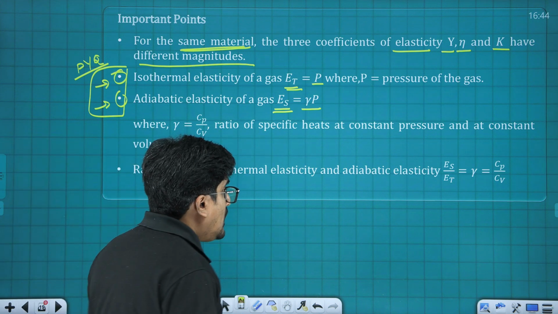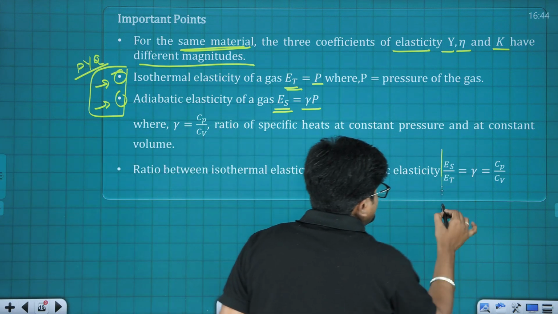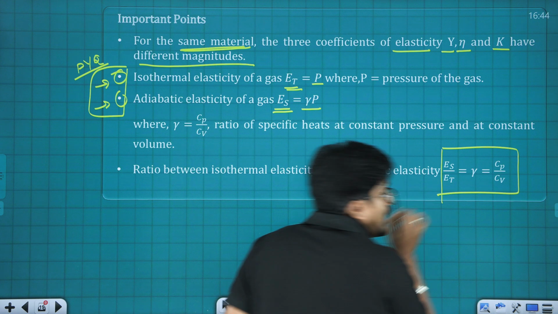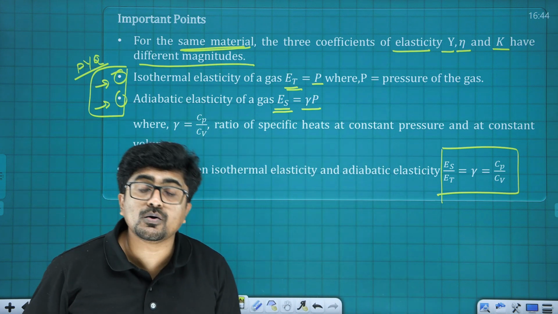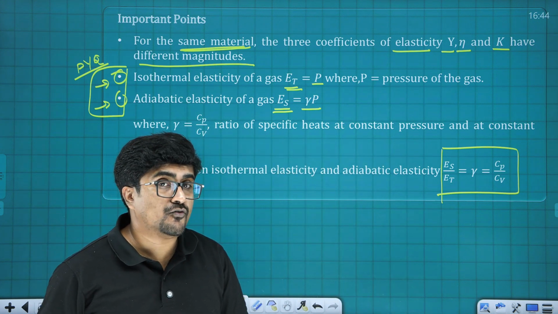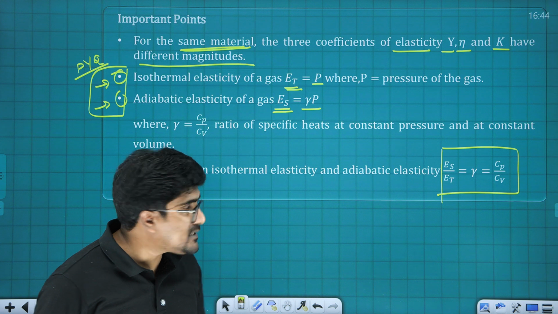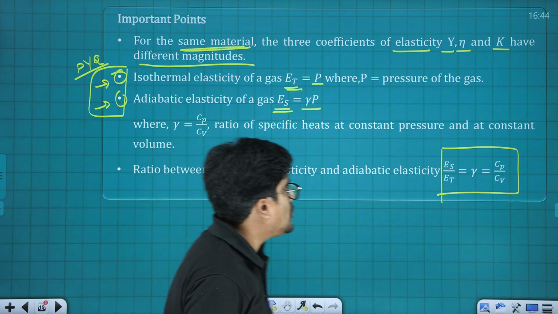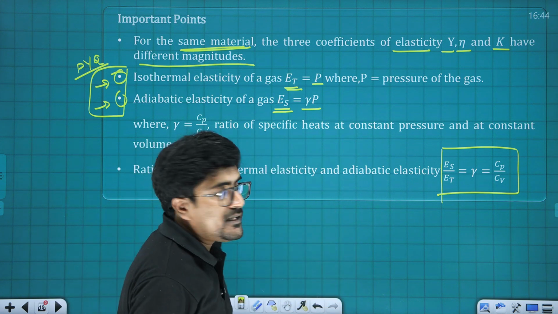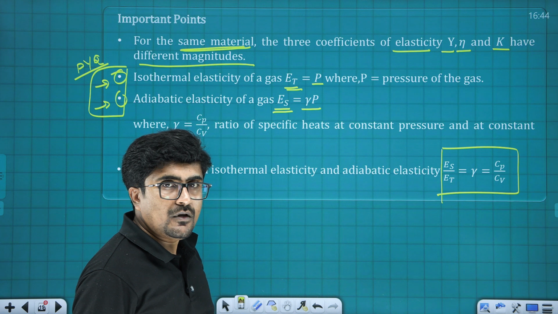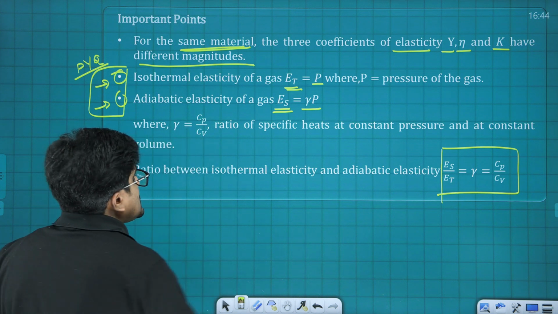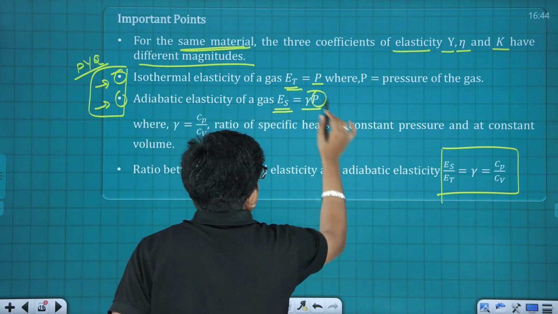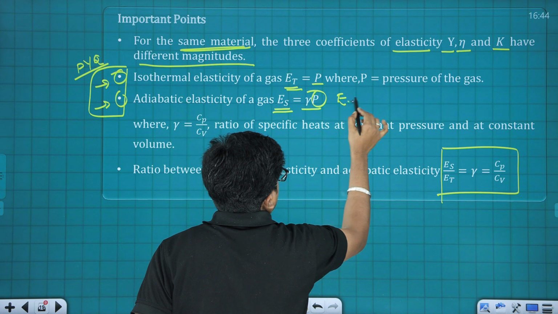Alright, so Cp by Cv, which is equal to gamma, can also be explained in terms of modulus of elasticity. What's that ratio going to be? It is Es by Et. Alright, fine, because I told you what was this? This is Et, isn't it?